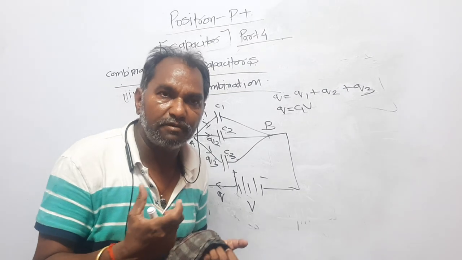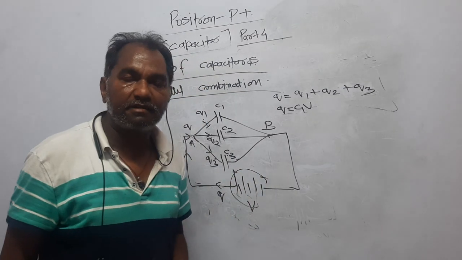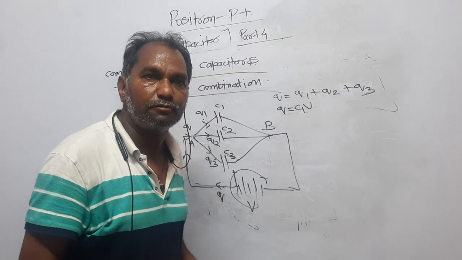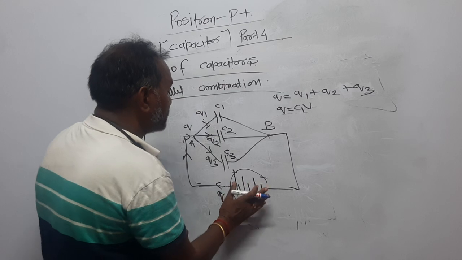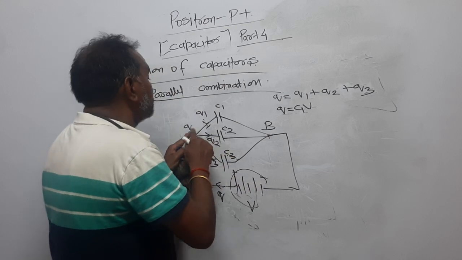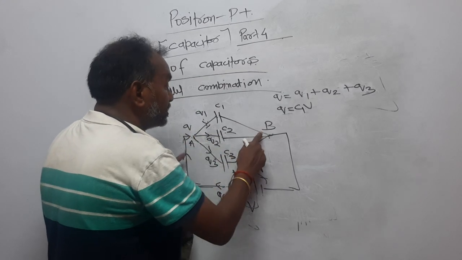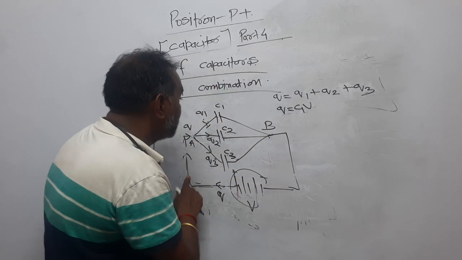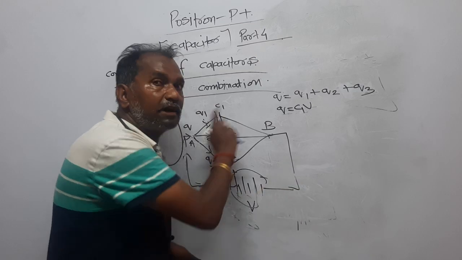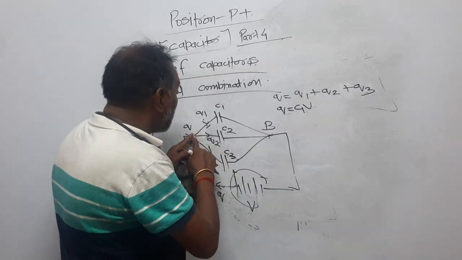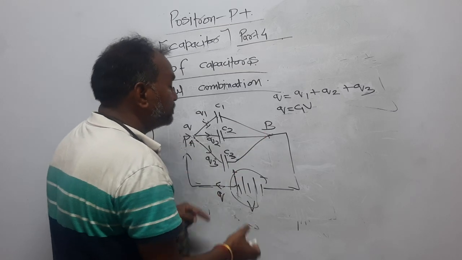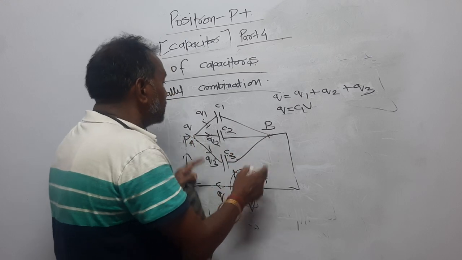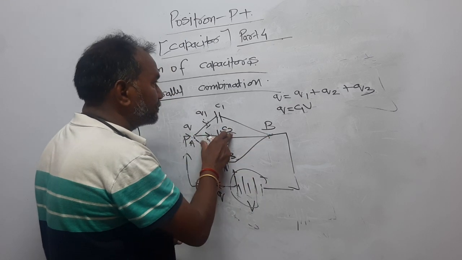The battery will provide. The battery is a factory to produce the charge or the potential. It's a battery which will provide the potential to them. So the whole potential of the battery will be applied between A and B, because except between A and B, there is no device. If there had been a capacitor here, then this potential would have been divided between them. Now all the capacitors are connected between A and B, so the whole potential of the battery will be applied between A and B. So between A and B, the potential difference will be V.